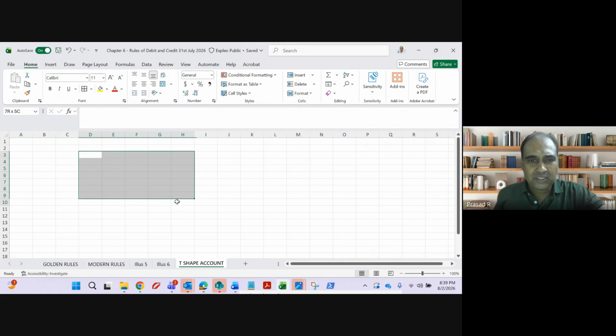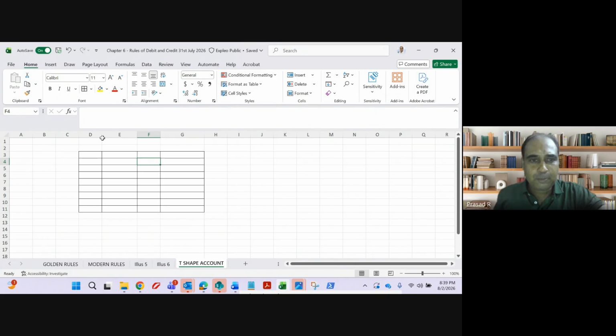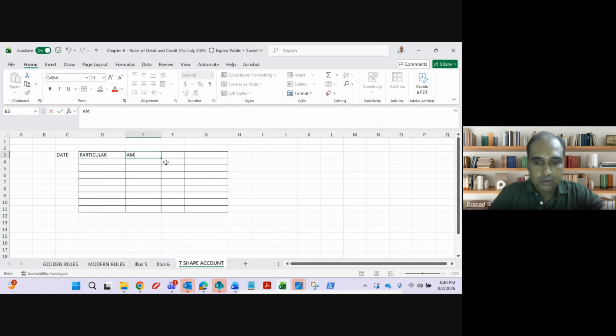T-shape account is nothing but a ledger, guys. Let us call it a ledger. Which account are we supposed to make? Furniture account. Date, particular, amount in rupees.